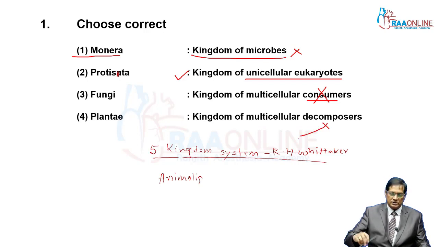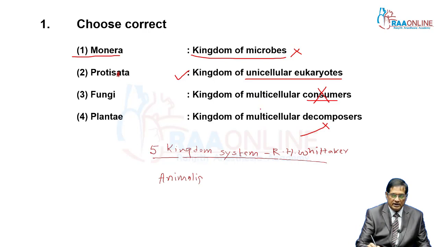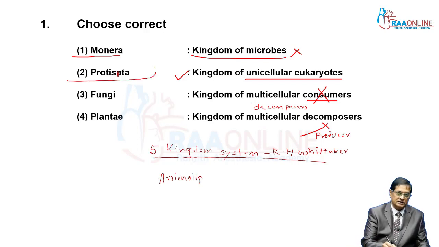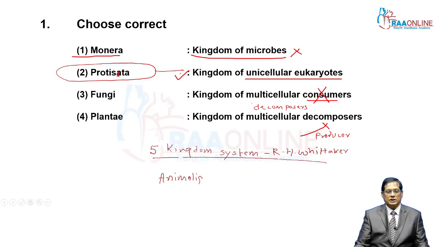The correct one with the fungi is decomposers, and Plantae are actually producers. That's why the correct option is the second, that is Protista, the kingdom of unicellular eukaryotes.